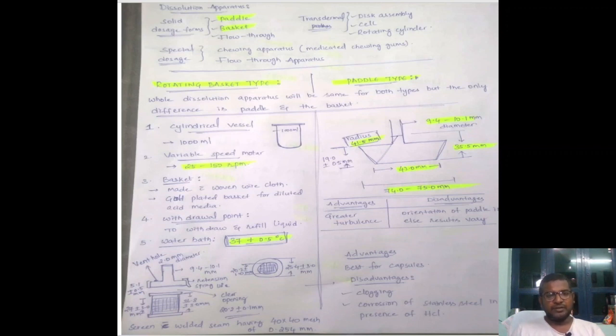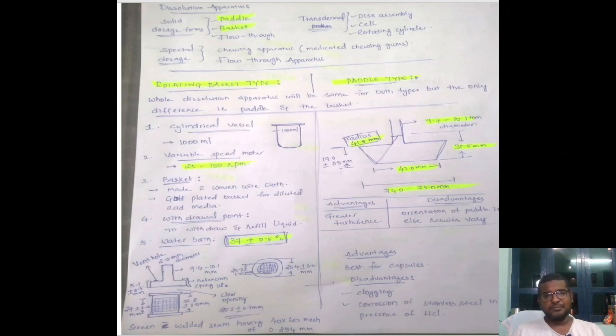And the sieve, nothing but the mesh which is present in the basket, will be 40 into 40 mesh of 0.254 mm.